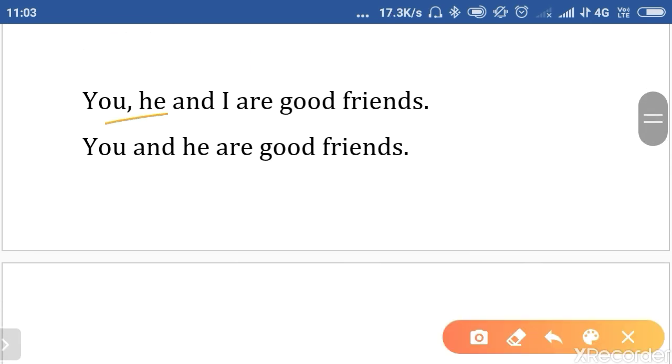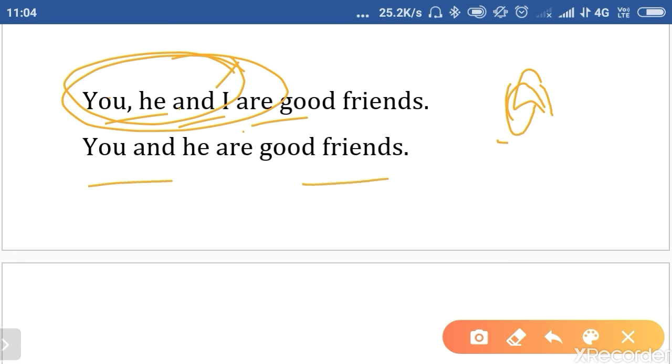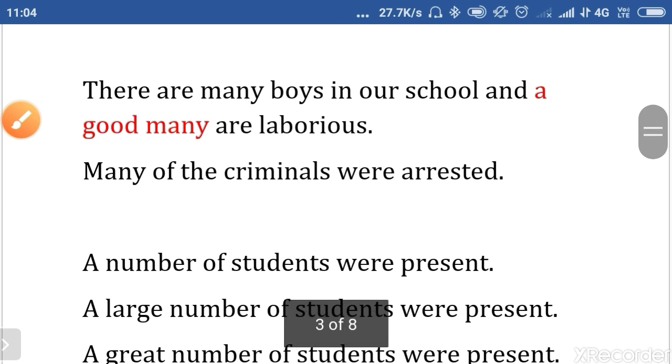You, he, and I: these are three people. You, he, and I are good friends. Don't get confused with "I". It is possible that you might use "am" after "I", but here the subject has three persons. You and he are good friends, so it is plural, and we have to use the plural form.